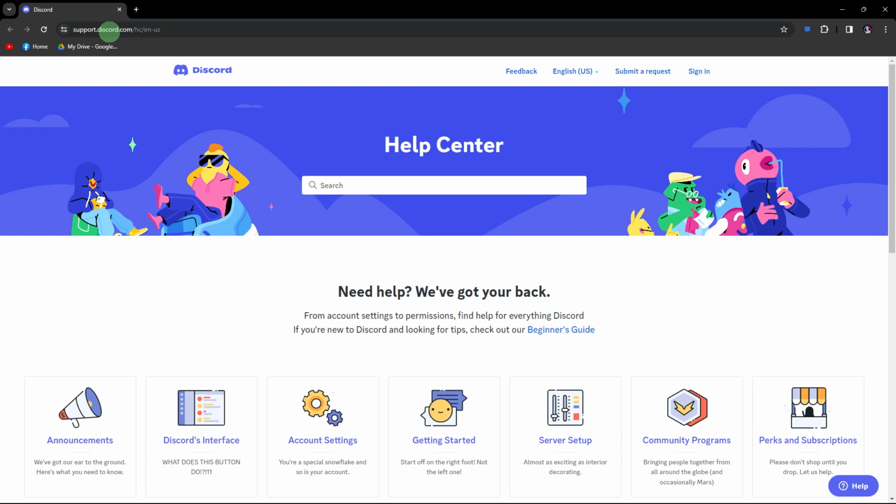Last guide, if the issue persists, reach out to Discord support for assistance. They can provide specific guidance based on your situation.